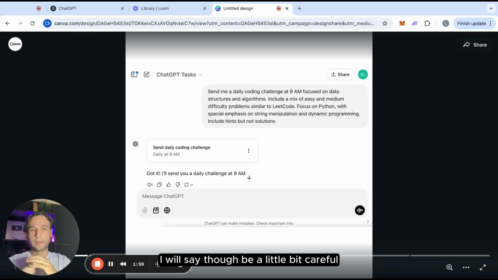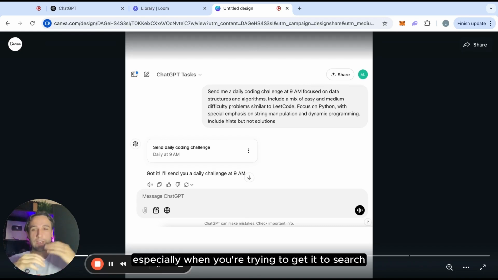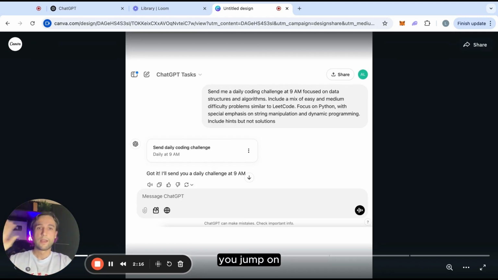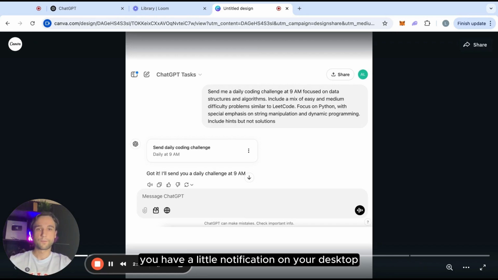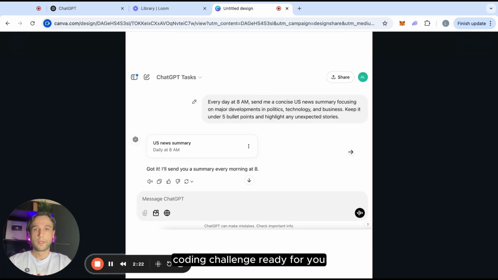I will say though, be a little bit careful. The feature's still in beta, so it can get stumped on a few things, especially when you're trying to get it to search the internet. I'll go into that later, but just a little warning there. Having said that, this prompt is the perfect example. Every morning you jump on, you'll have a little notification on your desktop. You click on it and it'll have this coding challenge ready for you.